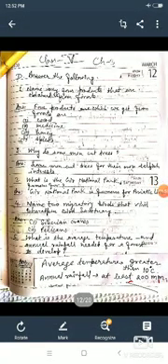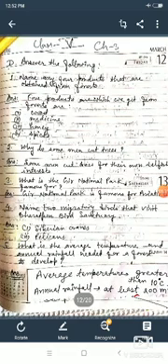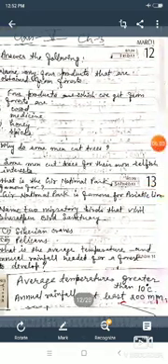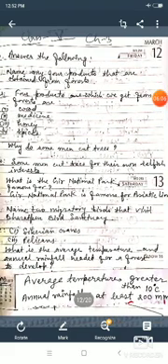Now question number 2: why do some men cut trees? Some men cut trees for their own selfish interest. Number 3: what is Gir National Park famous for? Gir National Park is famous for the Asiatic lion.